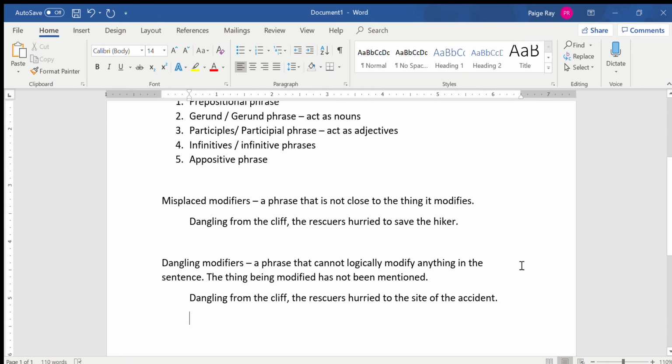So you have a worksheet in your packet about misplaced and dangling modifiers. Go ahead and practice that and see if you can tell when you're identifying the modifier that is erroneously placed. Can you figure out if it's misplaced or dangling?